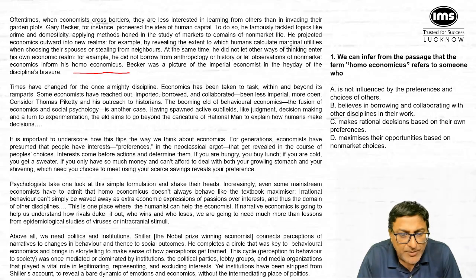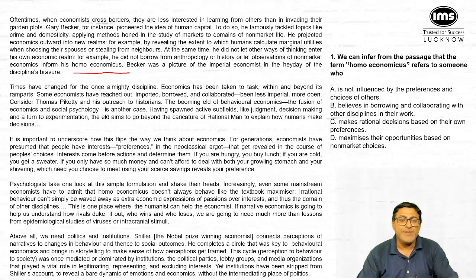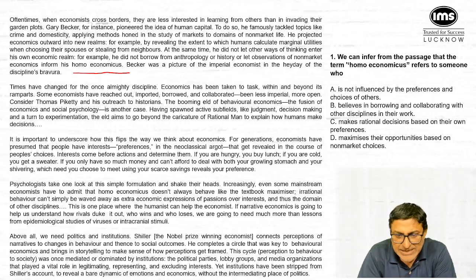For example, he did not borrow from anthropology or history or let observations of non-market economics inform his homo economicus. So overall, if I summarize the line, it means दूसरा सब्जेक्ट को इन्होंने अपना सब्जेक्ट को, अपना आइडिया को इन्फ्लुएंस करने नहीं दिया. Let's go through the options of question number 1.